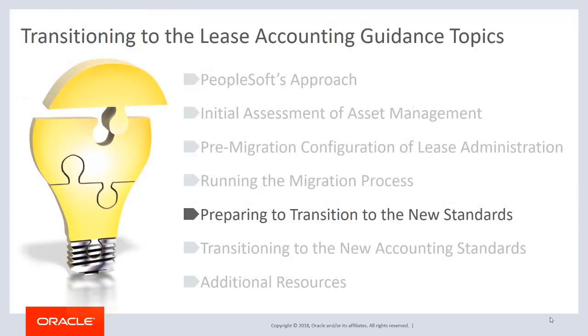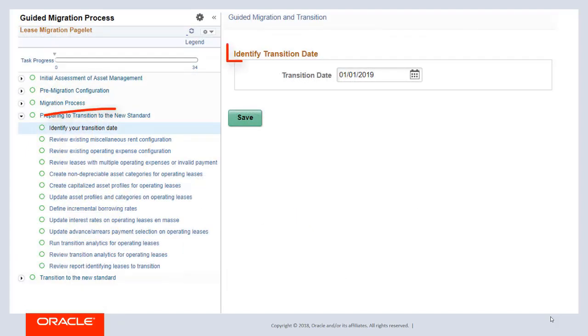The next section of the activity guide prepares system configuration needed to transition to the new accounting standards. This includes tasks to review and update lease configuration so that your leases are ready to be accounted for under the new leasing guidance. Most tasks prepare your operating leases to be capitalized. Tasks in this section impact both AM and LA leases. Use the Identify Transition Date page to identify the date your organization will adopt the new accounting standard.